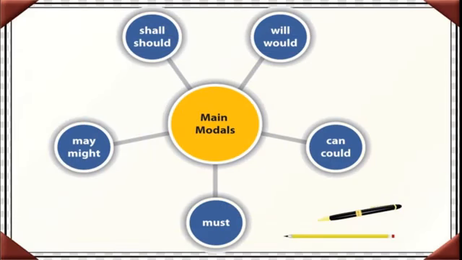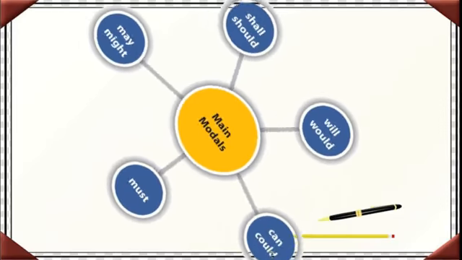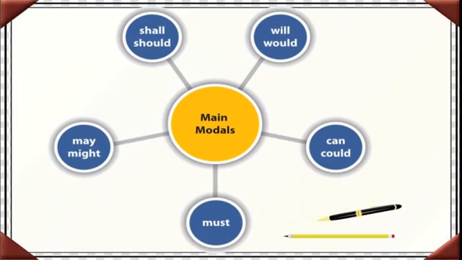See, main modals, there are so many: can, could, must, may, might, shall, should, will, would. See dear students, we use can for present tense and could for past tense, must in both present and past, and may in the present tense, might in the past tense.